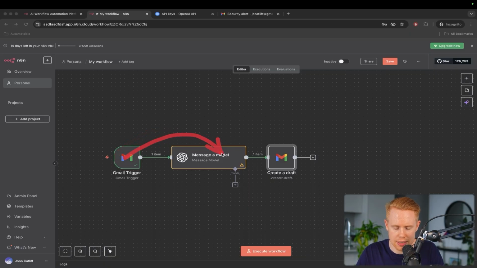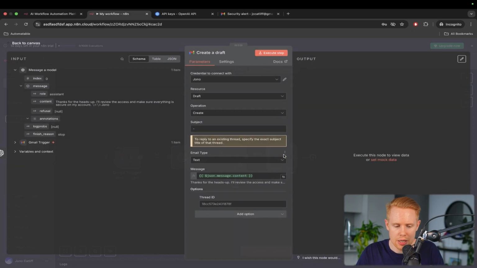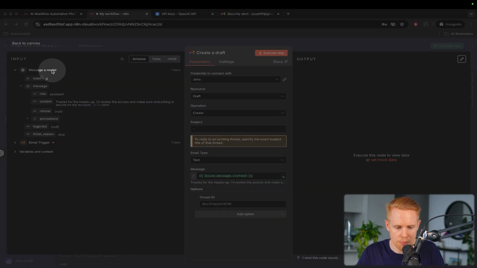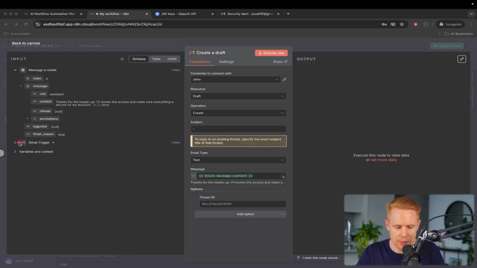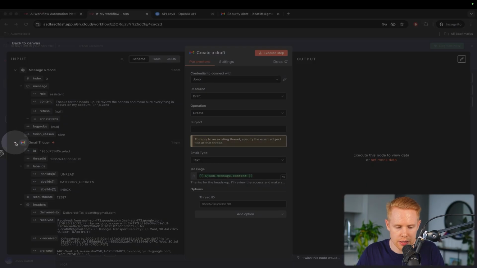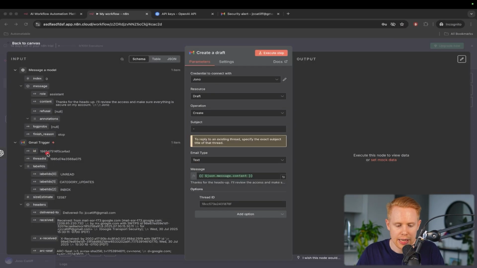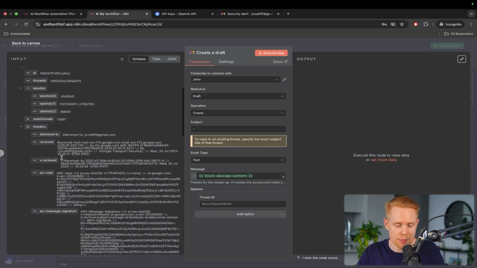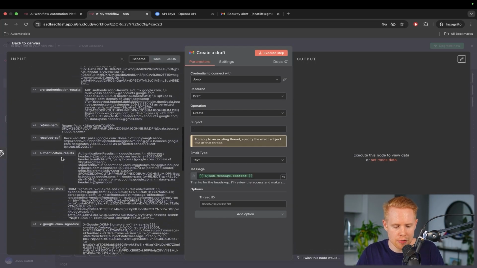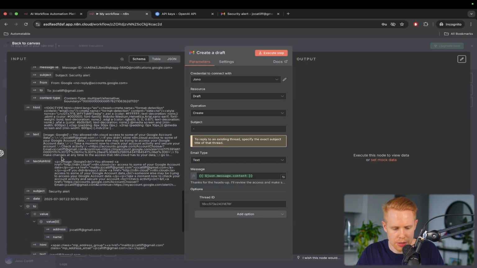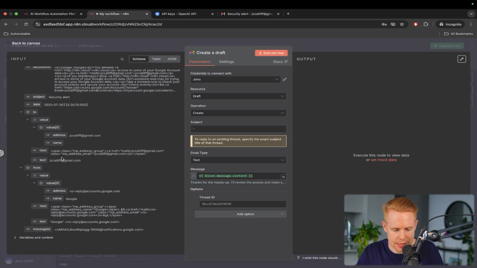So the Gmail node will pass it to ChatGPT, ChatGPT will pass it to Gmail again. So if we open this up, we have access to both message the model and Gmail. Okay, so we click on this little arrow here, and now we have access to everything from Gmail as well. So now if we scroll down here, we should be able to find thread ID somewhere.